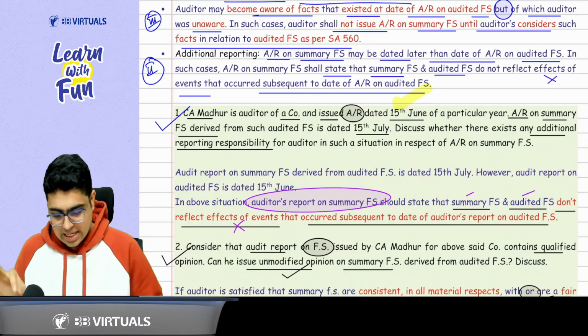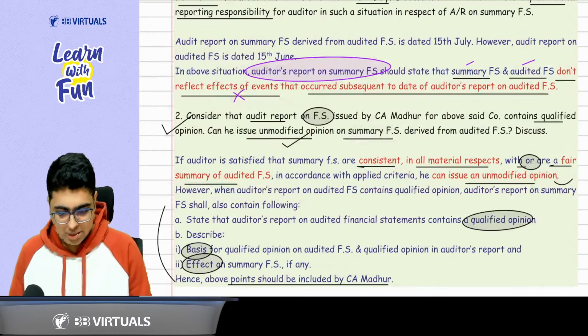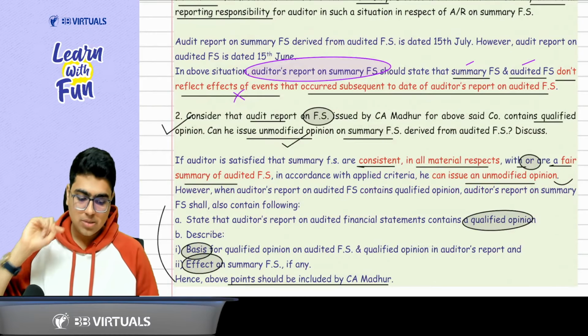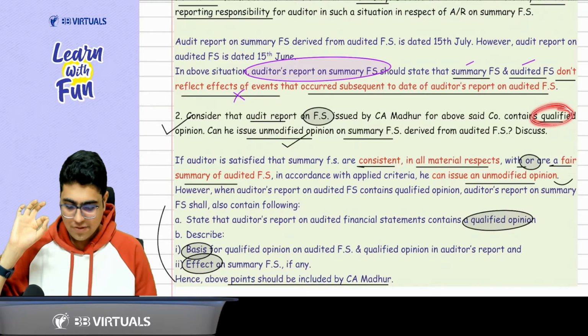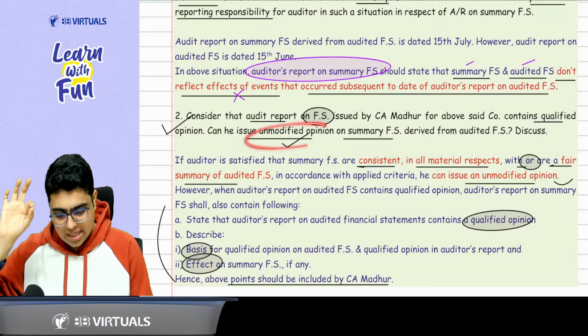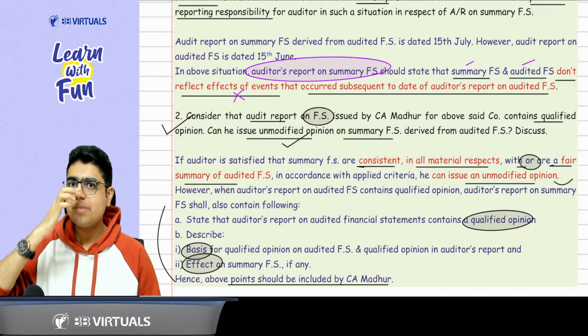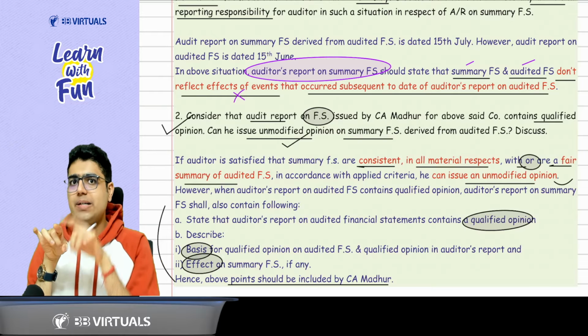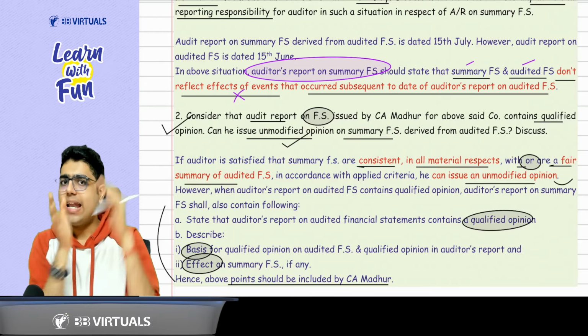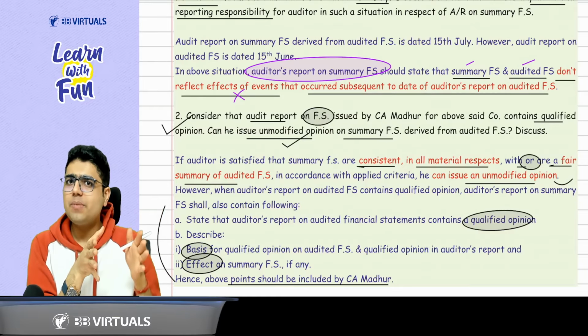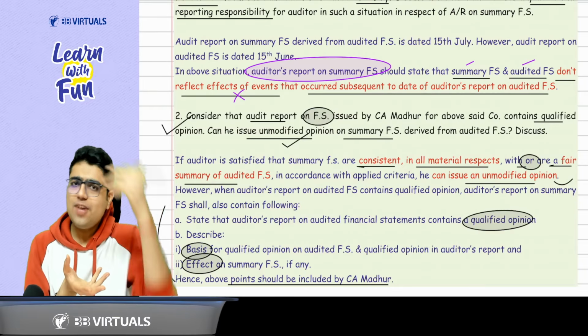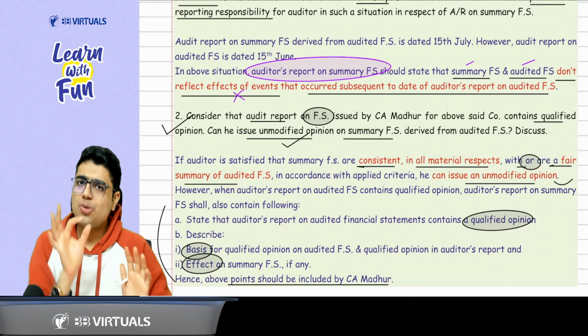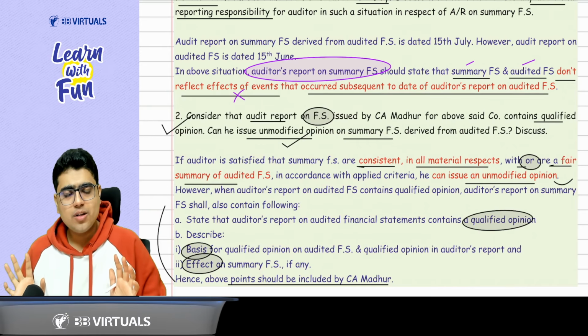Got it, sir. Then consider that the audit report on financial statements issued by Madhur contains a qualified opinion. Can he give an unmodified opinion on summary financial statement? See what it is saying. If on the whole financial statement there is a qualified opinion, can I give an unmodified opinion on the summary financial statement? Answer is yes. If the summary has been prepared properly, you can give an unmodified opinion.